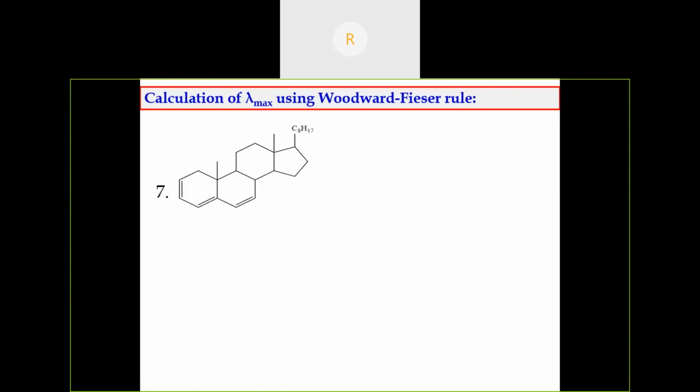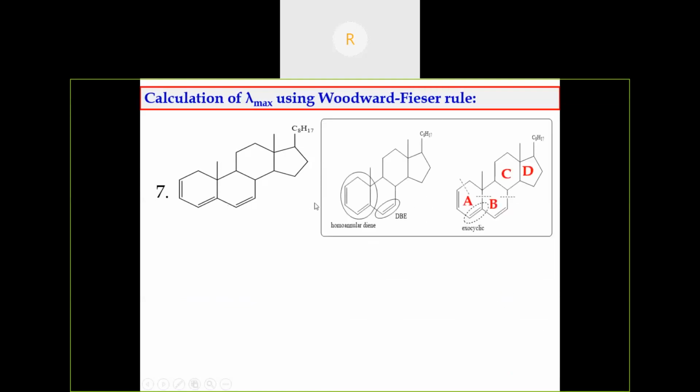See, another example here. Is it homoannular or heteroannular? We should not consider this heteroannular just because there is conjugation with 2 different rings. It is not so. It is a homoannular diene, because the conjugation is present in only one ring, and there is also one extending conjugation: double bond, single bond, double bond. This is a conjugation, so this is another extending conjugation. So we have to add the increment for that also.